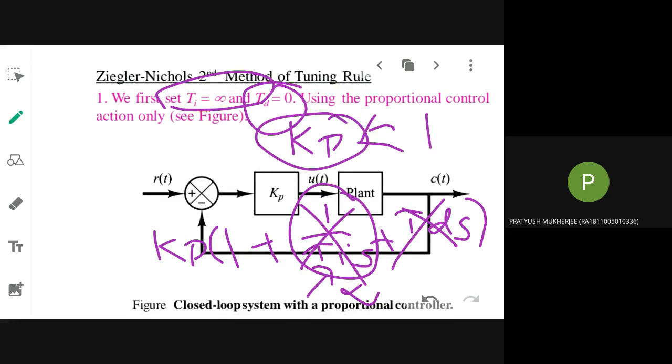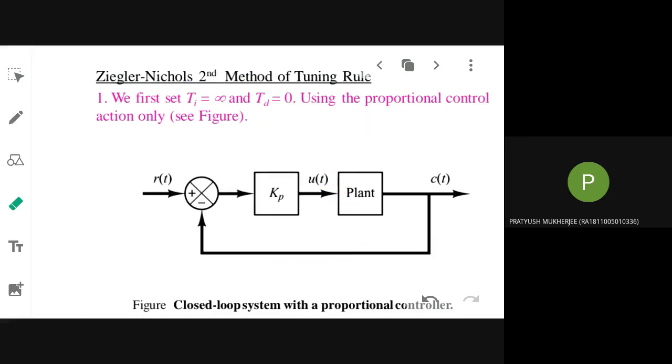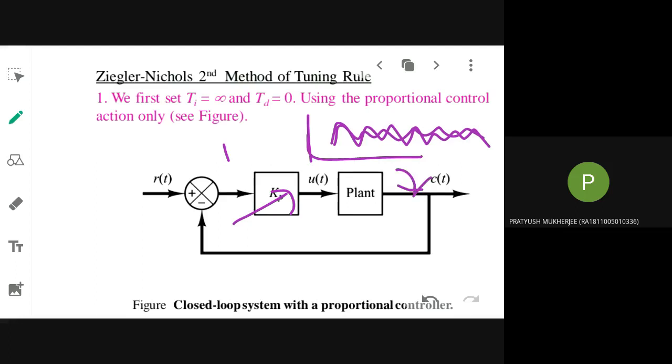Then you will slowly vary the KP value from 1, or from 0, and you will observe at what point the system starts to oscillate, that is, the output becomes oscillatory in nature. At that point you will stop varying the KP value. Now it becomes a critical value where the output is oscillating. So now KP should be substituted as Kcr.